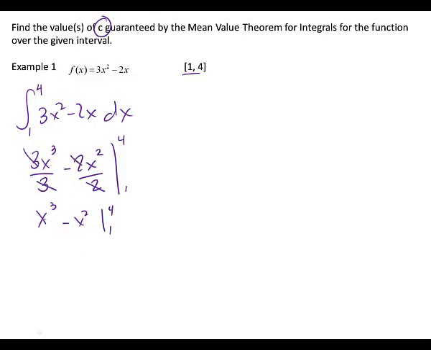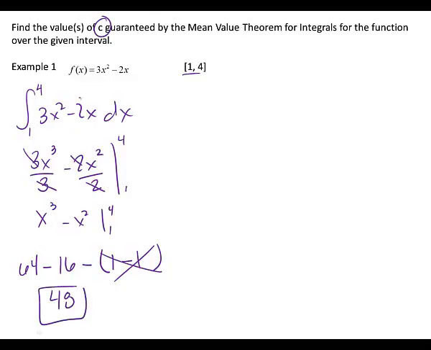All right, let's start putting the 4 in. What's 4 cubed? 64, minus, what's 4 squared? 16. And then remember, you do a minus and a parentheses. What is 1 cubed? 1. 1 squared? 1. Good. What happens to this back piece? It zeroes out. It's canceled. All right, so 64 minus 16 is what? 48. So that is just the integral.